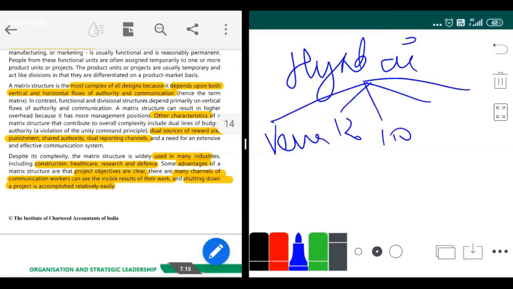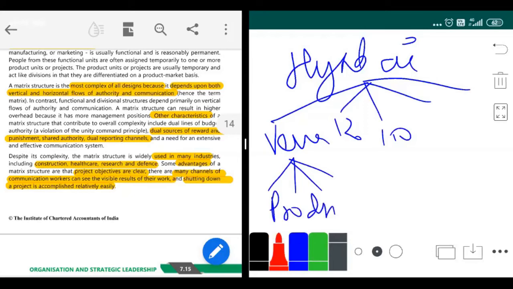So what happens is that under each division you will have different kinds of functions. Suppose you have a production function. Let's take the example of the production function. If you have a production function under Verna, the employees who are working under this production function will have to report to two people.